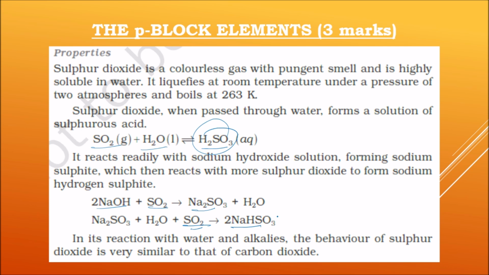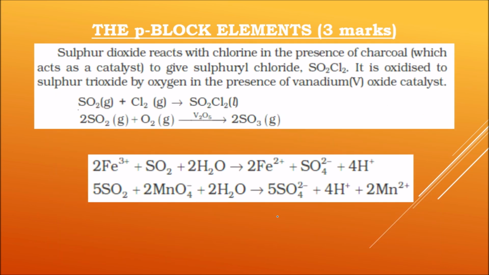The next property we are having is the reaction with chlorine. Sulfur dioxide reacts with chlorine to produce SO2Cl2 called sulfuryl chloride. The next one is sulfur dioxide reacts with oxygen, produces sulfur trioxide in the presence of a catalyst, vanadium oxide, V2O5.